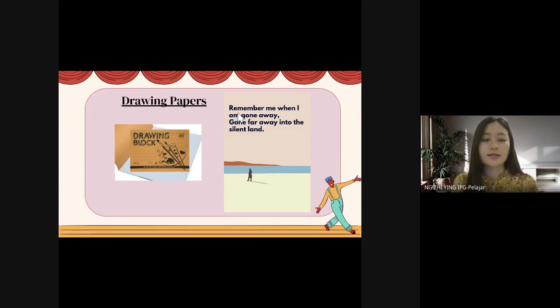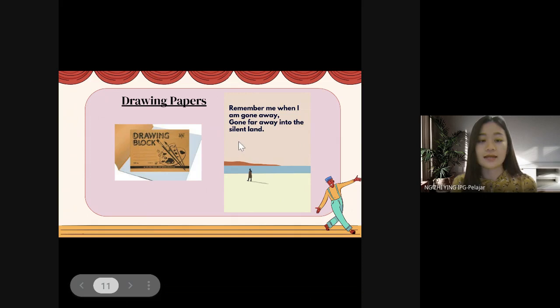The lines of the poem are: Remember me when I am gone away, gone far away into the silent land. So these pictures show that a woman is walking far away to somewhere else. So this represents, when I am gone far away into the silent land. After the students draw the illustrations in group, they are required to recite the poem by using these pictures. So that's all for the second activity in the activity kit, which is in printed form.